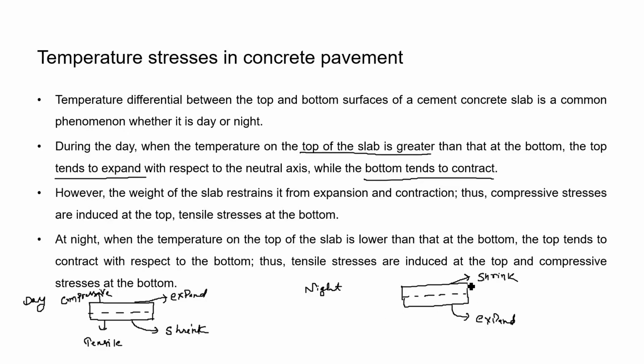But again the weight of the concrete slab tried to restrain both the surfaces from shrinking or expanding. So, in the top surface, in the night time, the tensile stress is generated, and in the bottom the compressive stresses are generated in the night time.